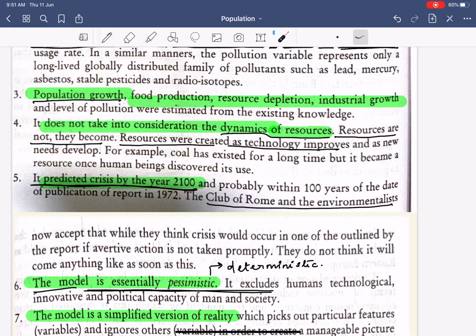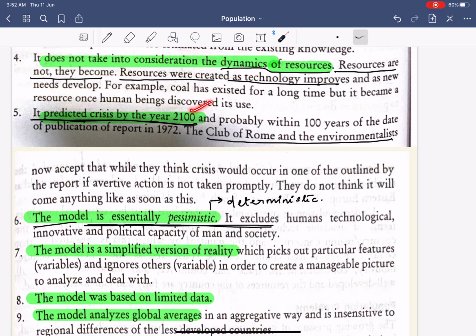So in this context, what I want to say is that resources are not, they become, means that resources will not become extinct, or resources will not be exhausted. Resources can shift, and new forms of resources can also be developed. Next, it predicted the crisis by 2100. The report was published in 1972, but it says that the entire crisis will come in 2100. But this same thing was negated by none other than the Club of Rome itself.